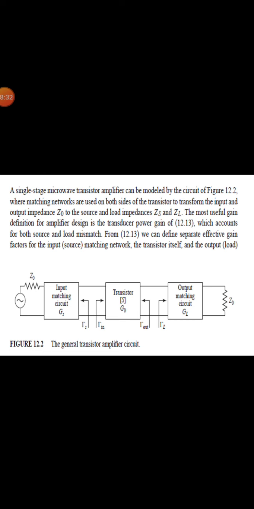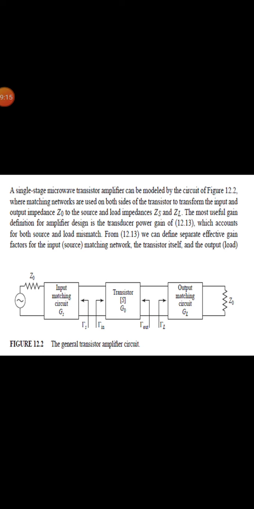So, we can separate effective gain factors for the input matching network, the transistor itself, and the output load matching network, as given by GS equal to 1 minus tau s the whole square divided by 1 minus tau in into tau s the whole square. And G0 is equal to S21 square and GL is equal to 1 minus tau L the whole square divided by 1 minus S22 into tau L square. The overall transducer gain is then GS, G0, GL, and the effective gains GS and GL of the matching networks may be greater than unity. This is because unmatched transistors would incur power loss due to reflections at the input and output of the transistors, and the matching sections can reduce these losses.